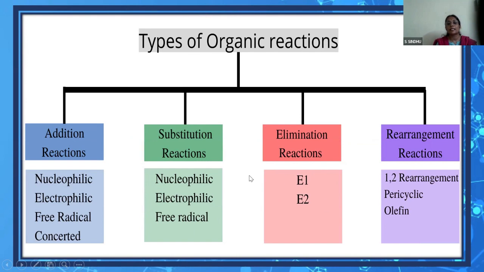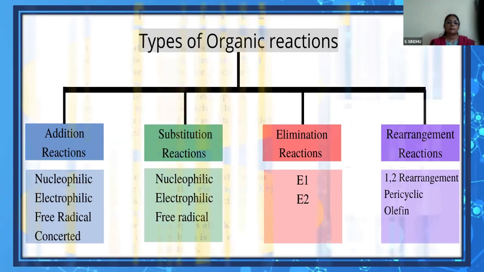Elimination, though we discuss elimination, we are not studying E1 and E2 in detail, not at the class 12 level. Rearrangement, we do have examples of 1,2 hydride shifts and 1,2 methyl shifts, where whenever there's a possibility of carbocation stability, we have some questions related to this. So we have to discuss addition, substitution, elimination, and rearrangement reactions.